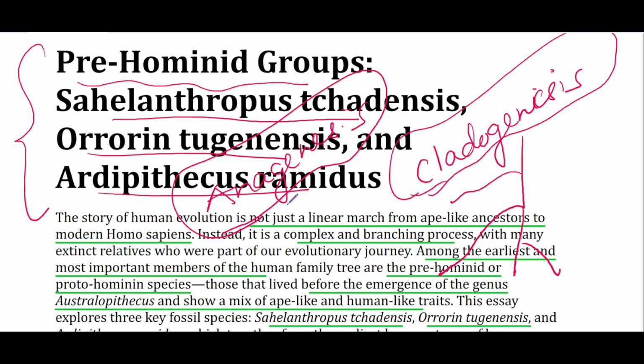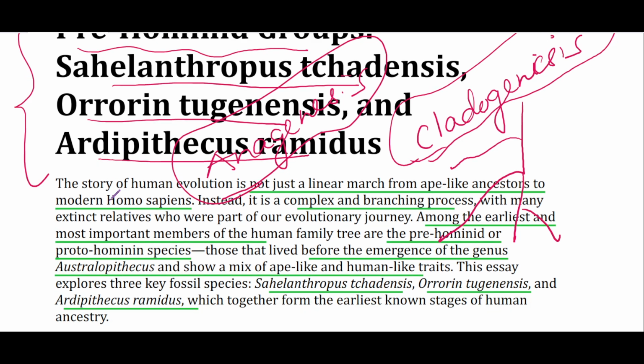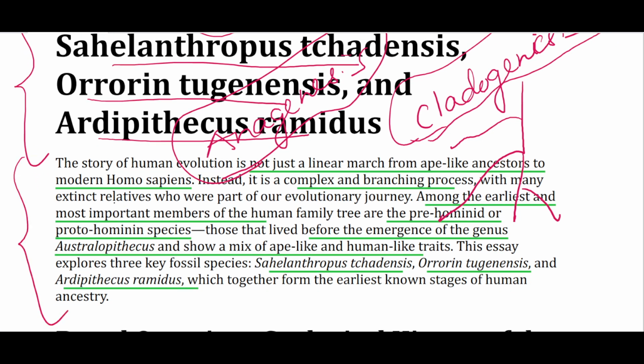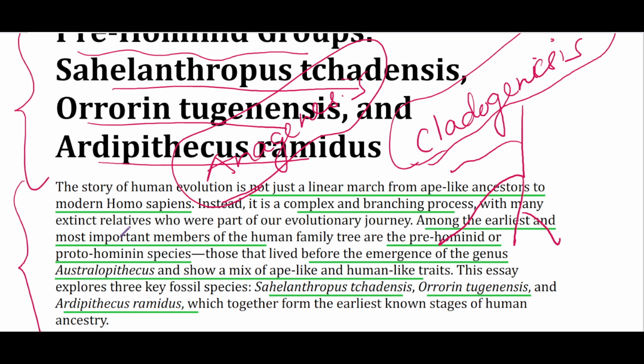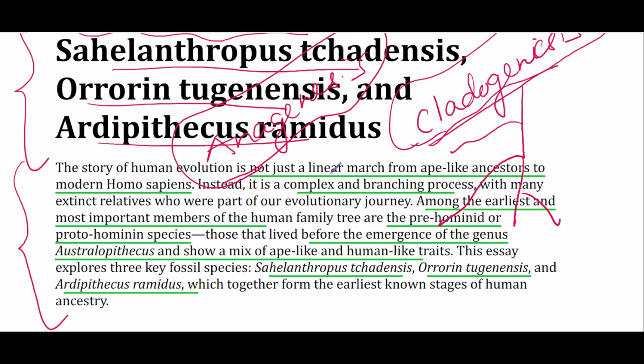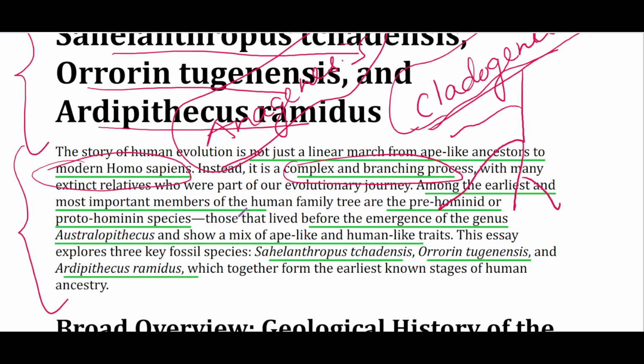So here, while studying pre-hominid groups, we are going to look at the history of human evolution, which is more akin to cladogenesis. The story from ape-like ancestor to modern Homo sapiens, this evolutionary journey, is complex and one of branching.